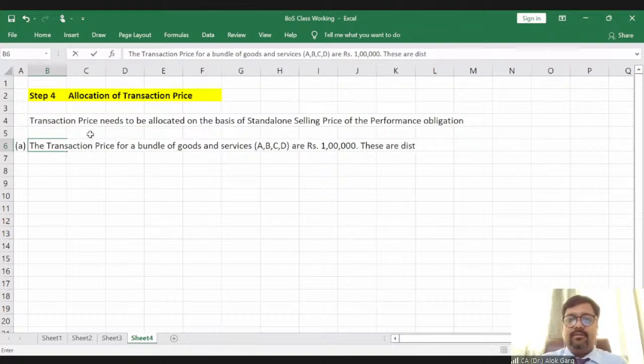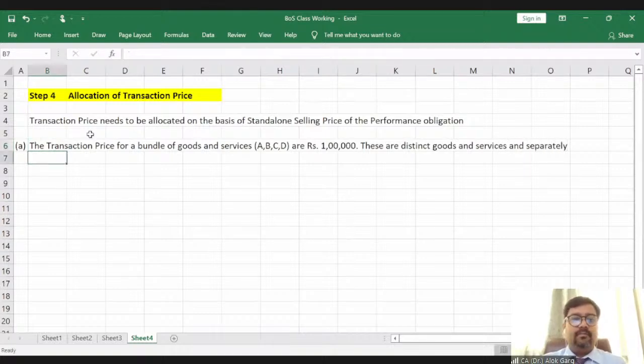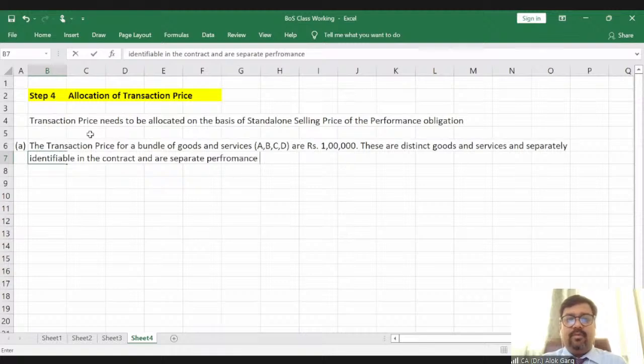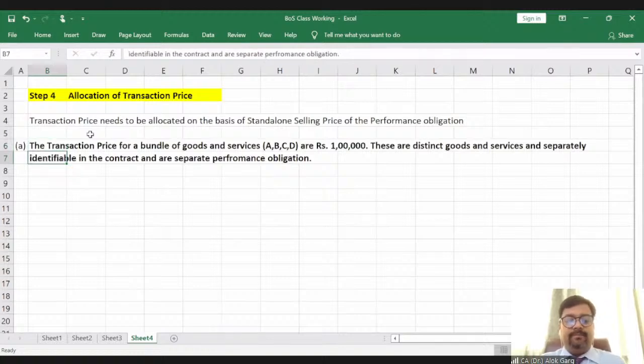These are distinct goods and services, separately identifiable in the contract, and are separate performance obligations, right?